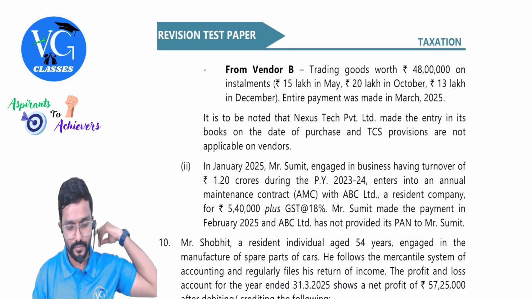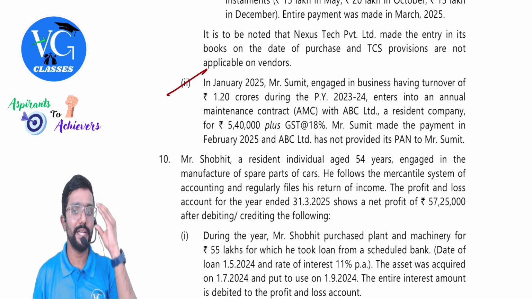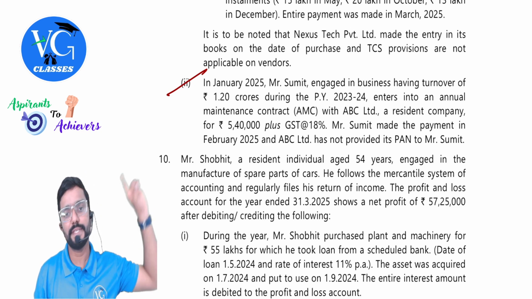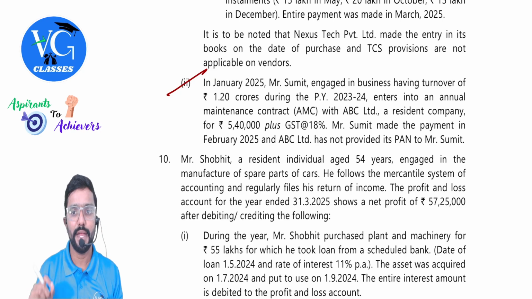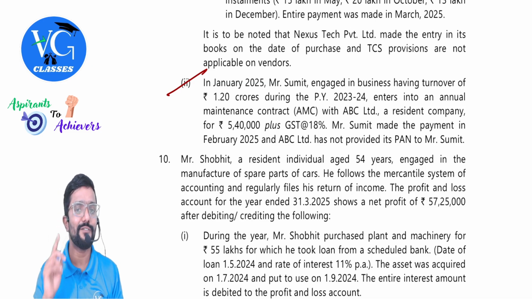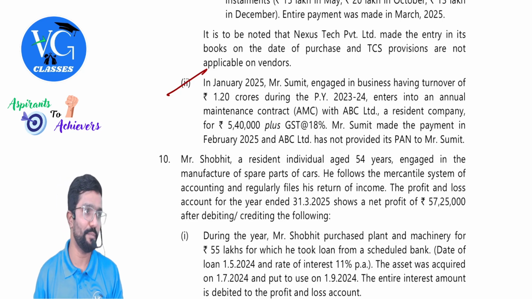Okay. One more sub question. In January 2025, Mr. Sumit, engaged in business having turnover of 1.2 crore during the previous year 23-24, enters into an annual maintenance contract (AMC) with ABC Limited, a resident company, for 5,40,000 plus GST 18%. Mr. Sumit made the payment in February 2025 and ABC Limited has not provided its PAN to Mr. Sumit. Again, no PAN.